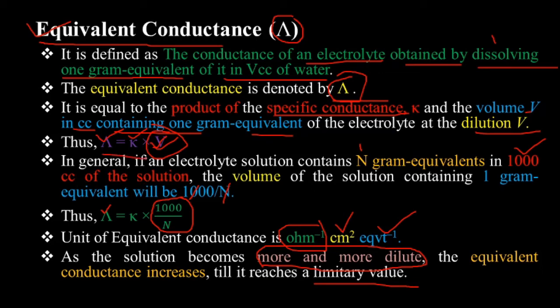So from the definition, the capital lambda, that is equivalent conductance, is equal to K into 1000 divided by n. The unit of this equivalent conductance is per ohm centimeter square per equivalent, and the equivalent conductance increases as there is an increase in the dilution of that electrolytic solution, and it reaches up to a limit value. So this is in general the equivalent conductance.